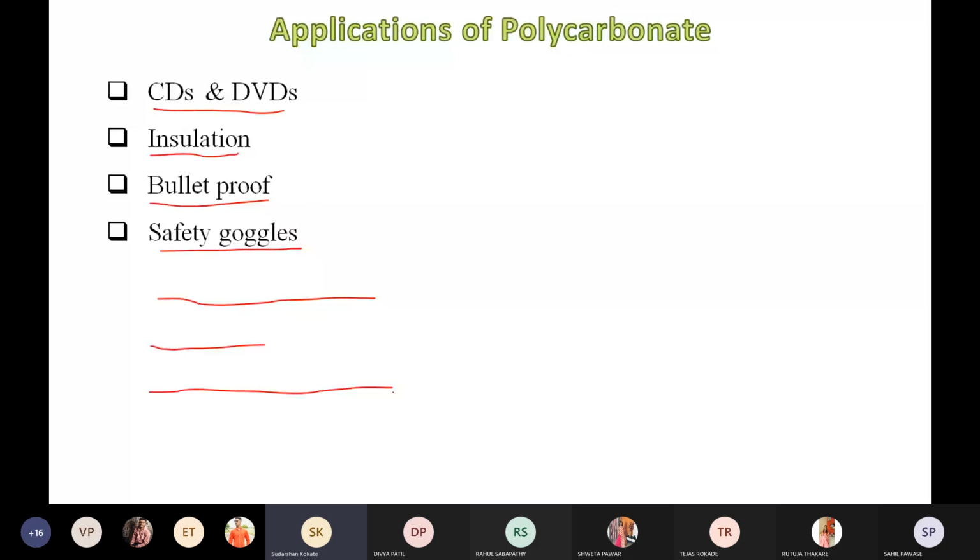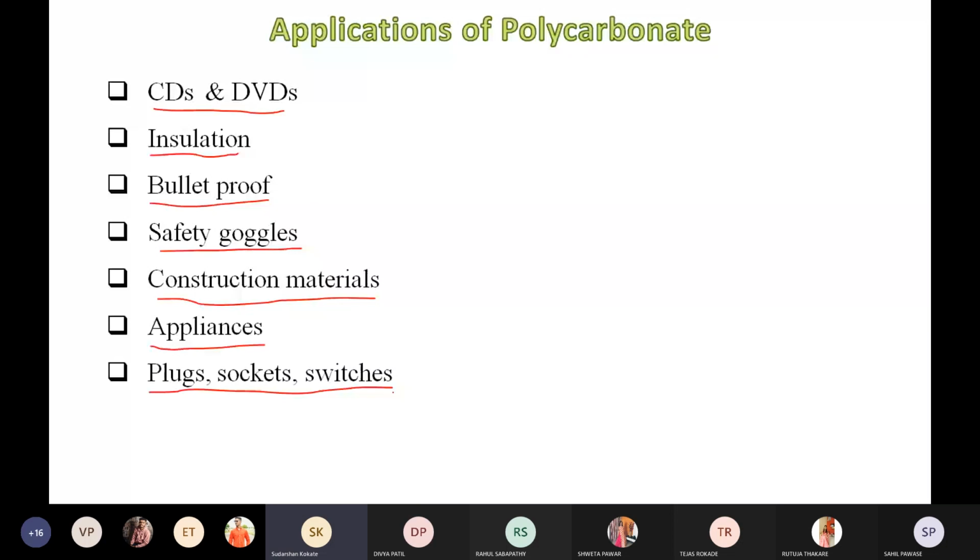It is also used for construction material, right? An example is a substitute for window glass. It is also useful for making appliances. Which appliances? Polycarbonate and its blends are used in appliances such as your refrigerator, even air conditioner, coffee machine, food mixer, right? Even the food storage container is also made from polycarbonate, which is reusable and can conveniently be used in the refrigerator and microwave oven system, right?